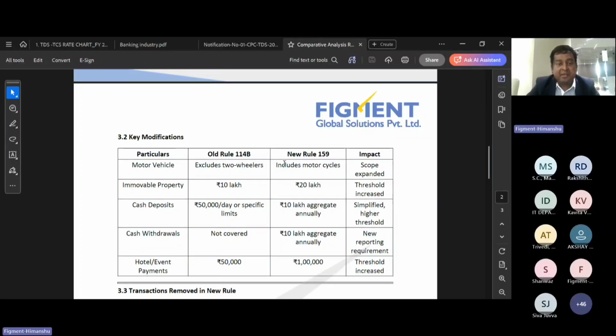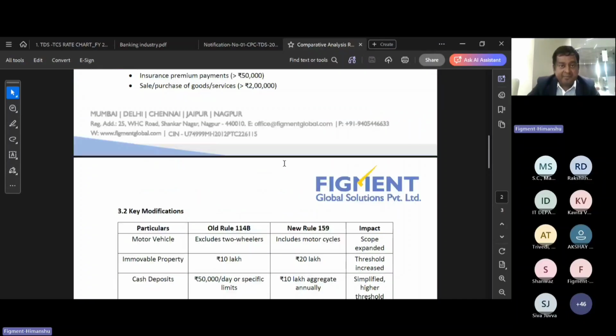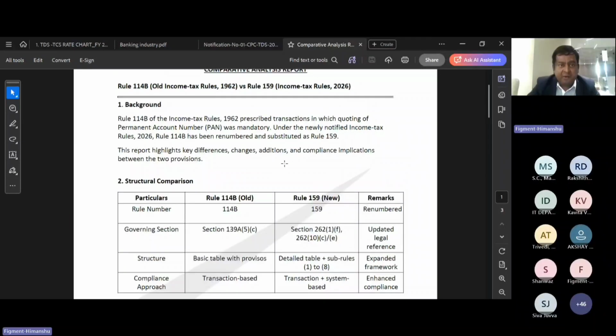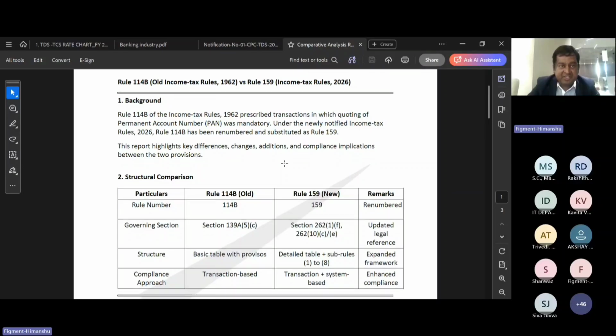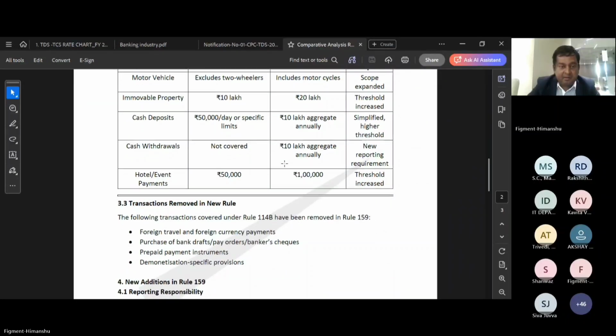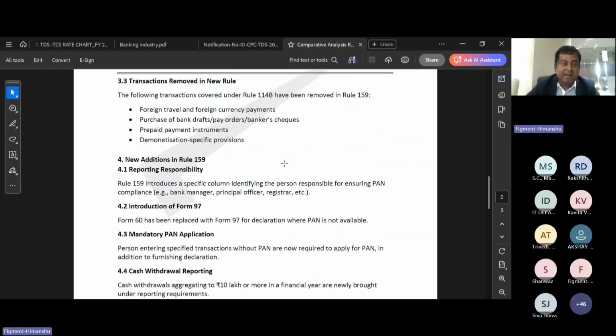Previously, if a particular person did not have a PAN number, they would submit Form 60. Right now, the Form 60 number has been changed. Form number 97.